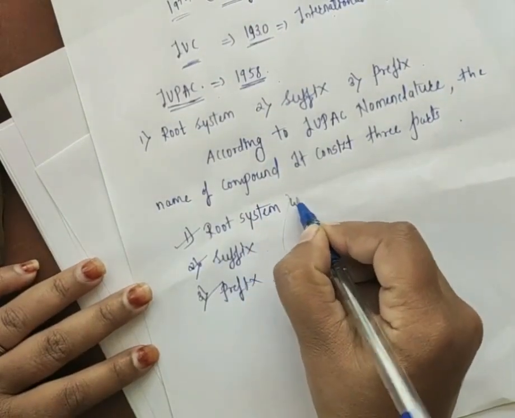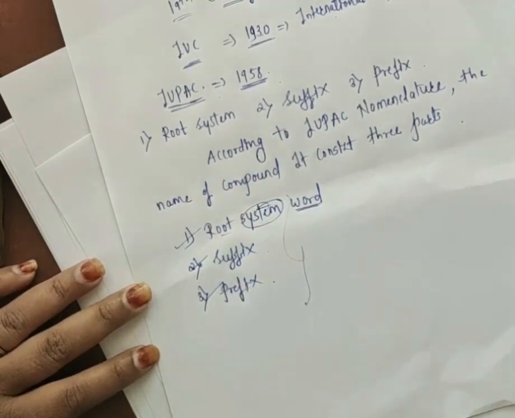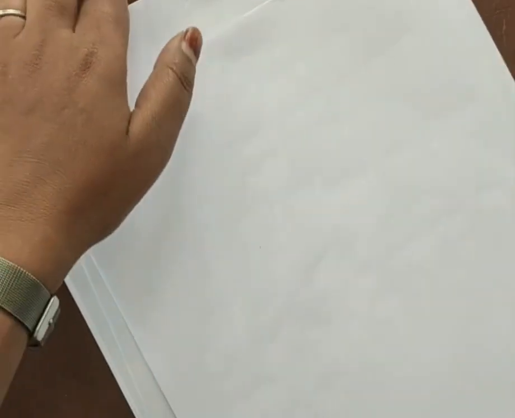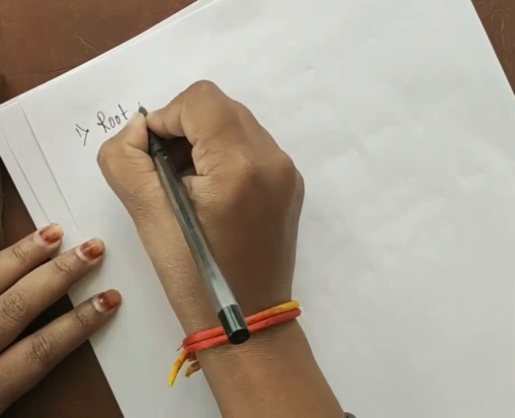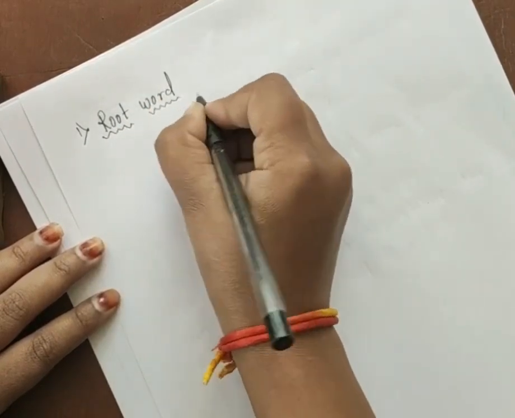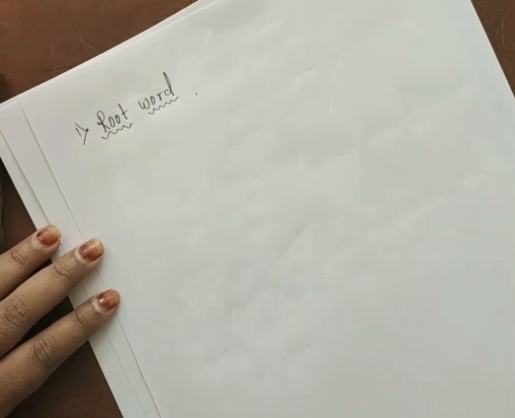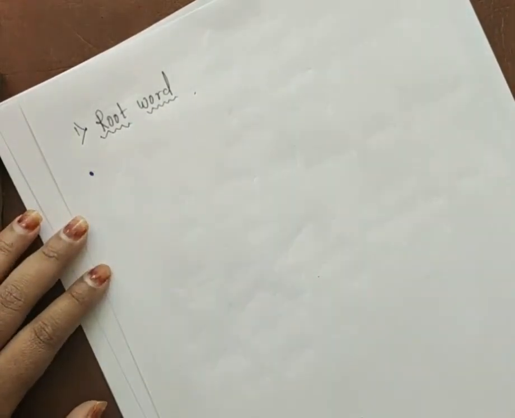This root system is also called the root word. Better you call it directly the root word. So in your mind the question will arise, what is meant by root word? Now, the root word is the basic unit of the IUPAC system.